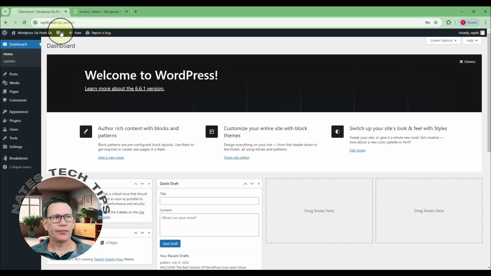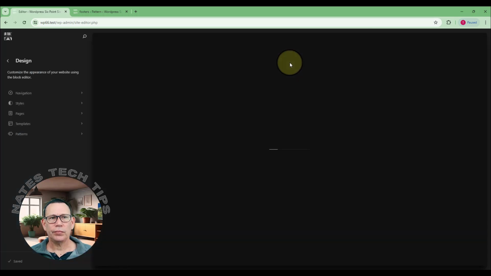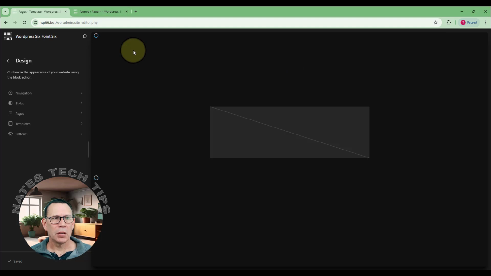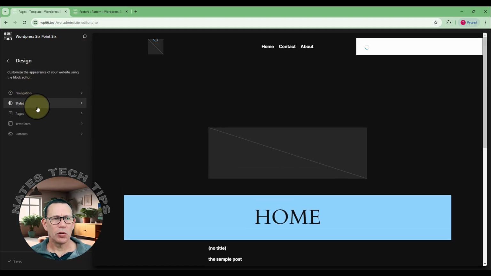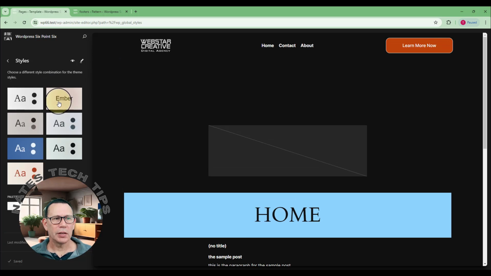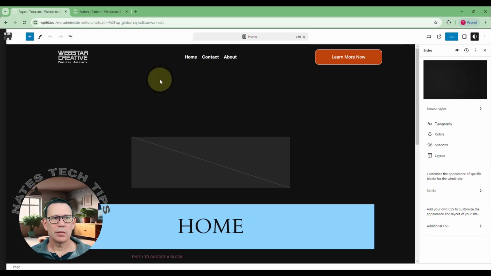Okay, so here we are in WordPress, and the first thing you want to do when you want to turn off these underlines for your links, the decoration underline, is go into Appearance and into your editor. Okay, and you want to come over to this tab called Styles. Just click that. Okay, and then in Styles, you've got this little Edit Styles pencil icon. So you want to click that.